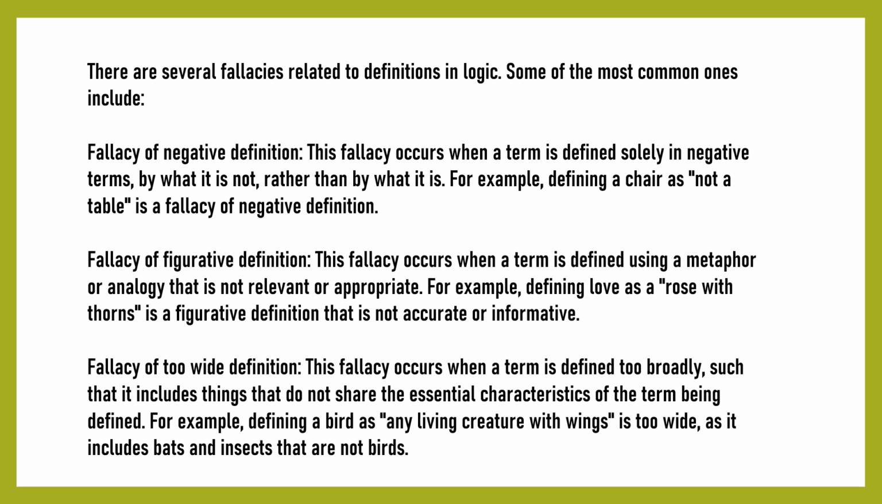Fallacy of too wide definition. This fallacy occurs when a term is defined too broadly, such that it includes things that do not share the essential characteristics of the term being defined. For example, defining a bird as any living creature with wings is too wide, as it includes bats and insects that are not birds.